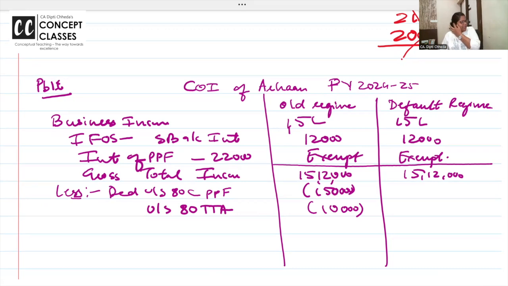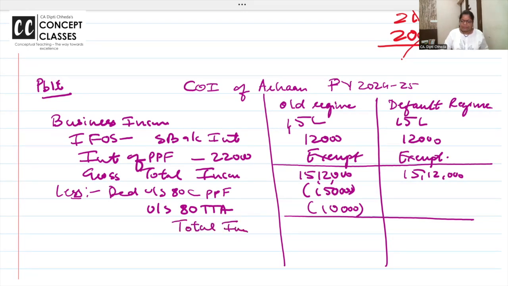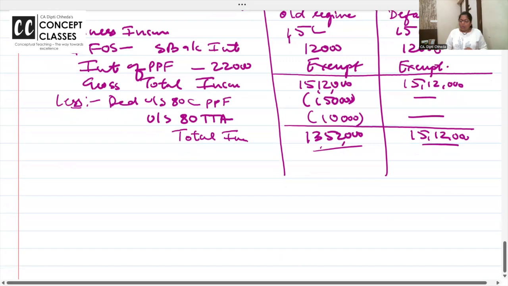Under 80TTB, you get exemption up to 50,000. So what is the total income? 13,52,000. If you're filing your return in the default tax regime, whether 80CCH, 80CCD or 80JJAA, only 3 deductions are there. This is all not allowed. So income is this, over and out. Income is less in the old regime, so we should go for the old regime.